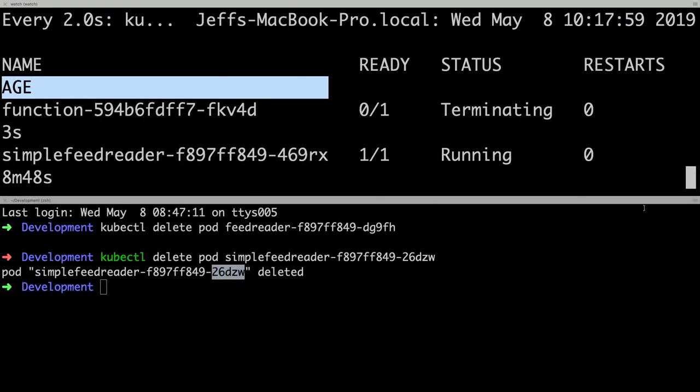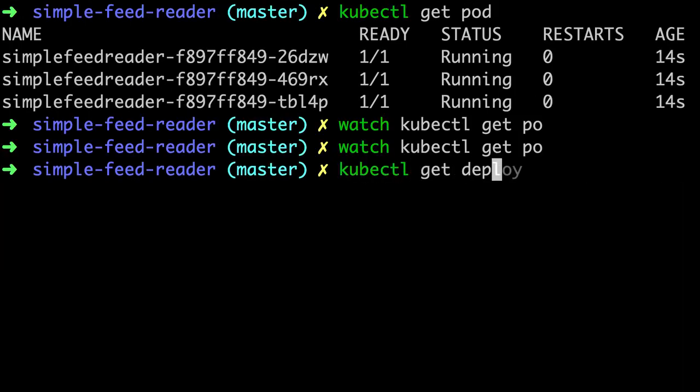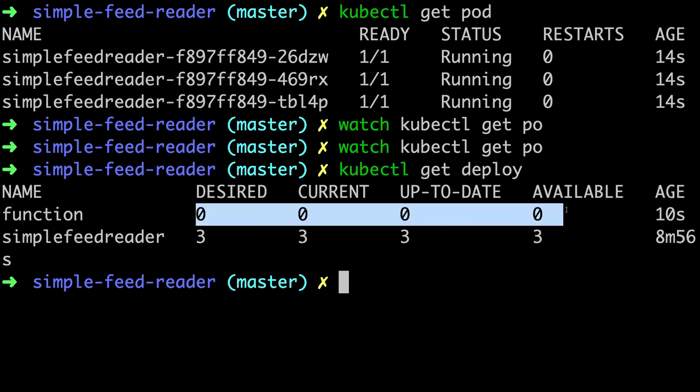Now, if I come back over here, I don't think I need this window anymore. If I come now here and I say get my deployments, here's what I want to point out. I have my function. It's deployed in Kubernetes. It's listening to events, but it's actually at 0 right now. It's not running at all, and that's because I haven't sent it any Twitter data yet. So just like Azure Functions in the cloud, when I use things like Kata, I can run Azure Functions in Kubernetes in the same way.